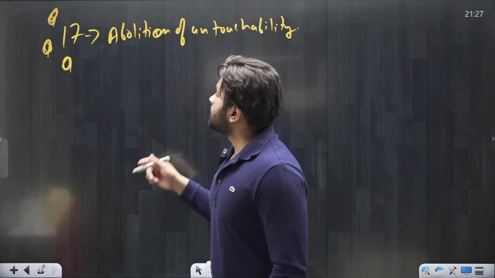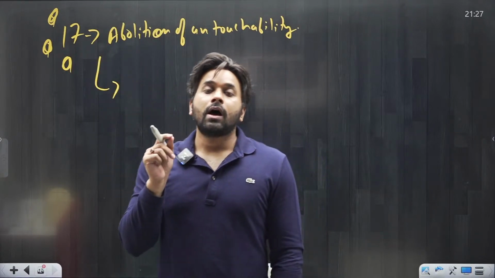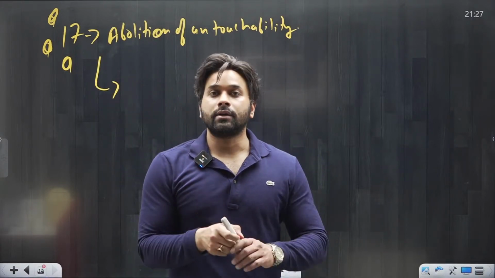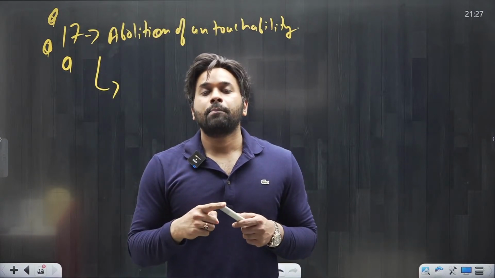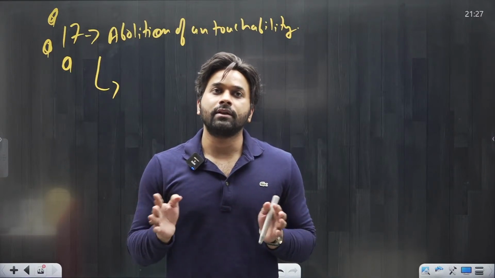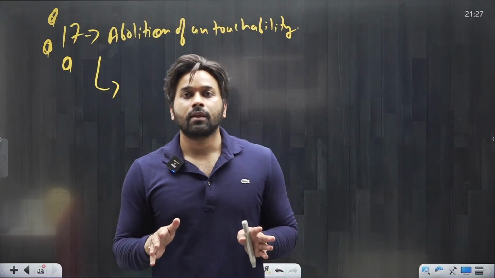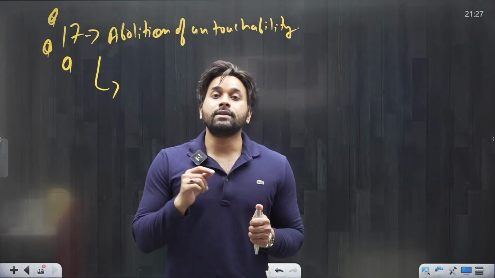According to Article 17, untouchability is prohibited. The Constitution has prohibited untouchability. So according to Article 17, untouchability is over. And remember, under Article 17, untouchability is an offense.